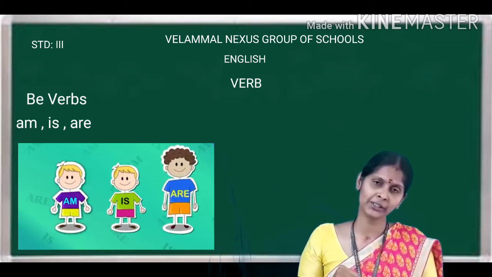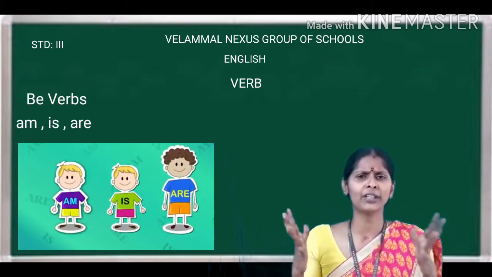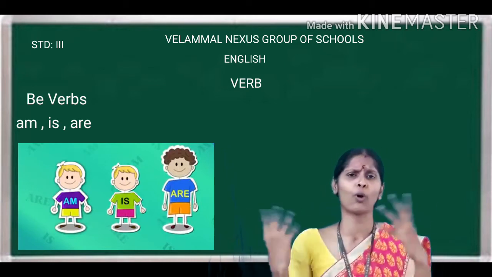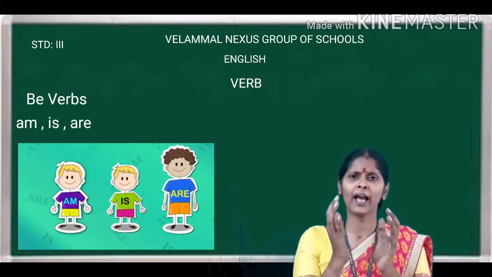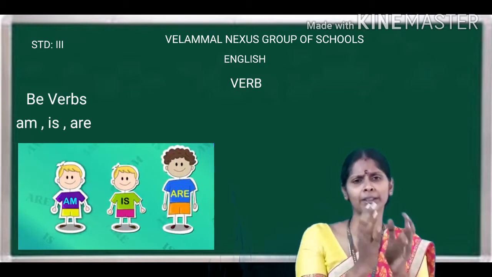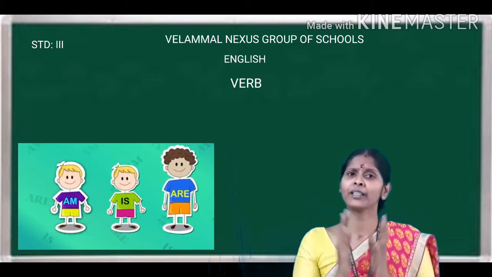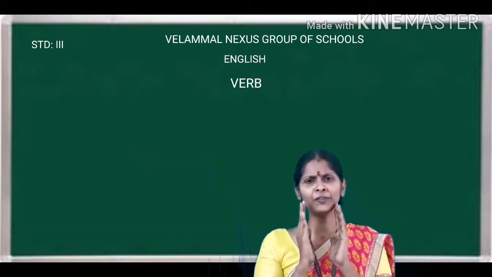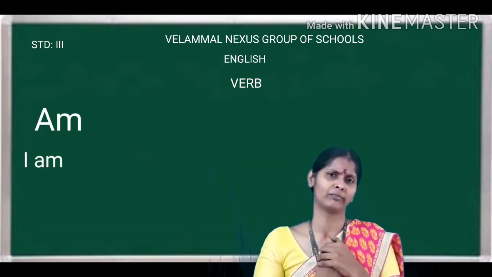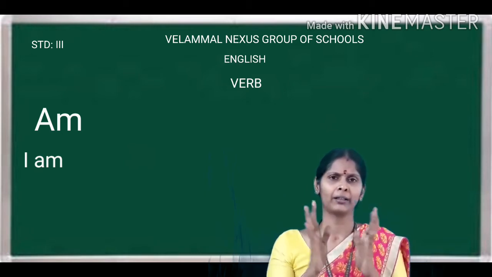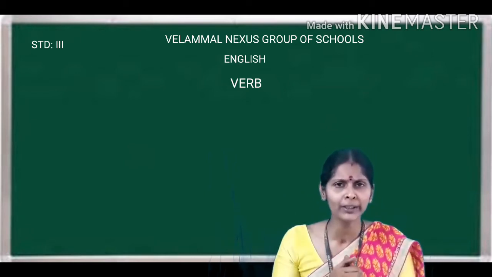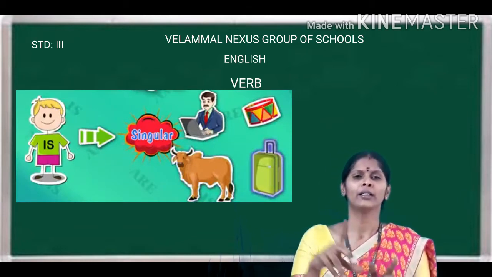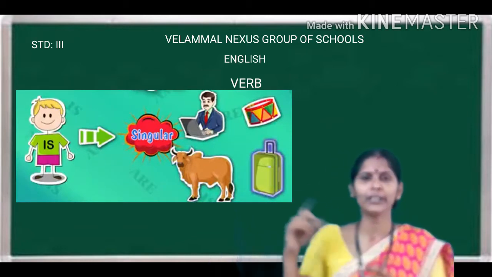Okay, children? Now, this am, is, are will not go along with all the nouns or pronouns. They are friends only with certain people. Am is friendly only with I. It is used only with I. Then the second word is.